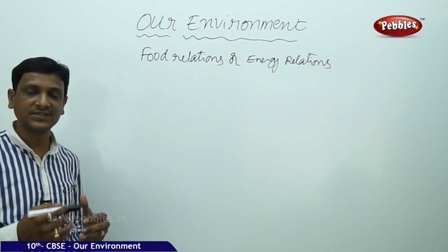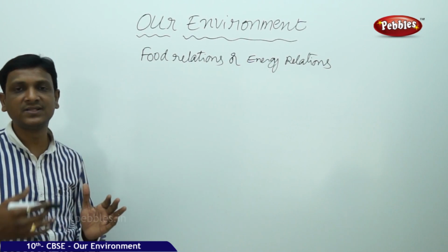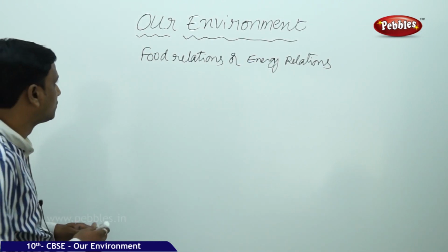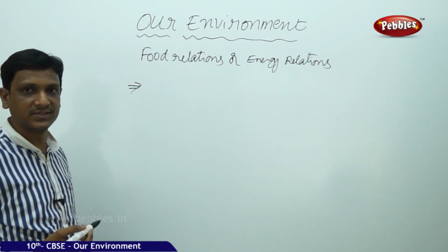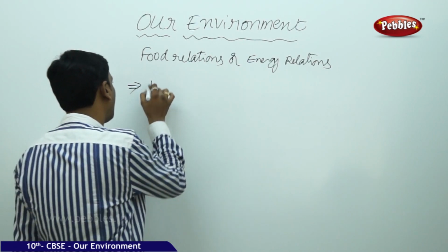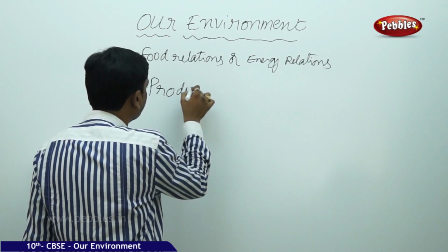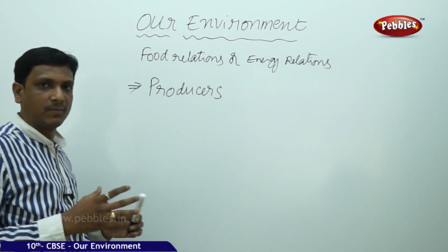So by that we can understand the relation between different organisms, the interdependence between different organisms, in a better way by that categorization. So according to the food relations or energy requirements, if you categorize that, the first category we talk about is producers. So producers are the part of a biotic component.